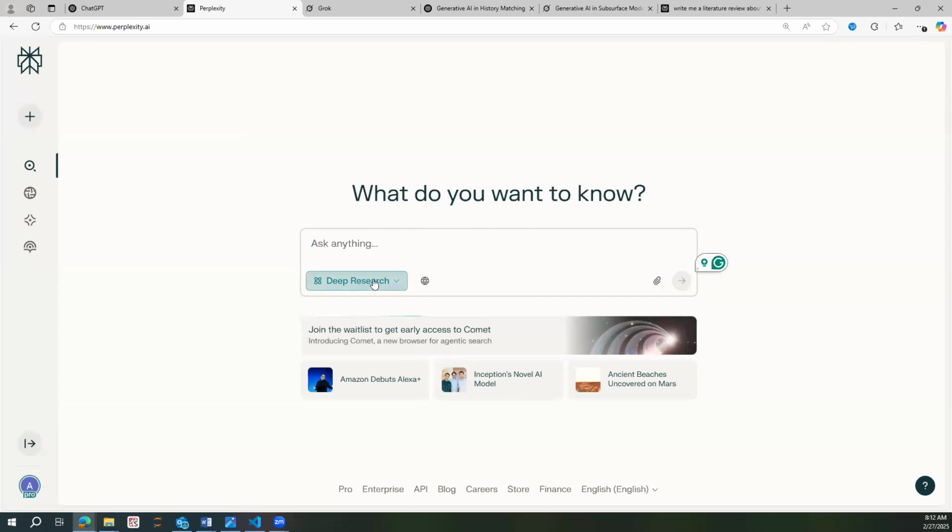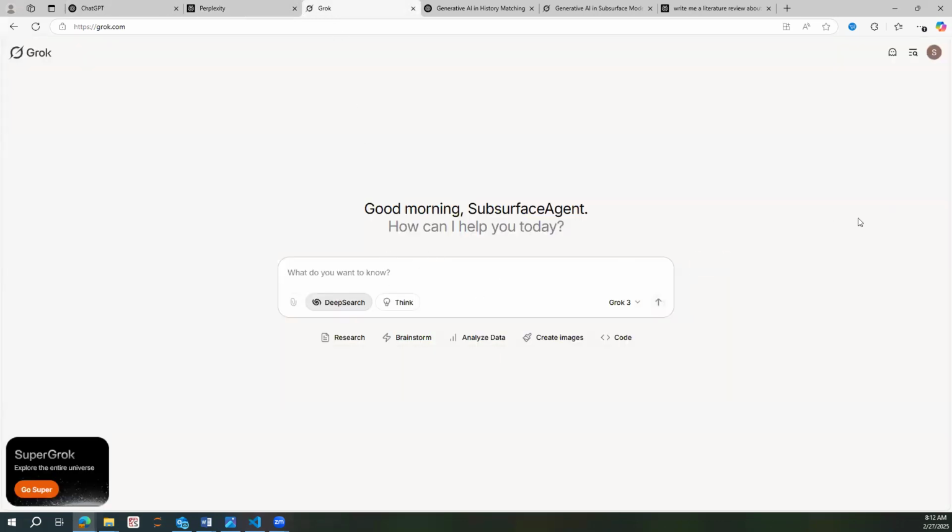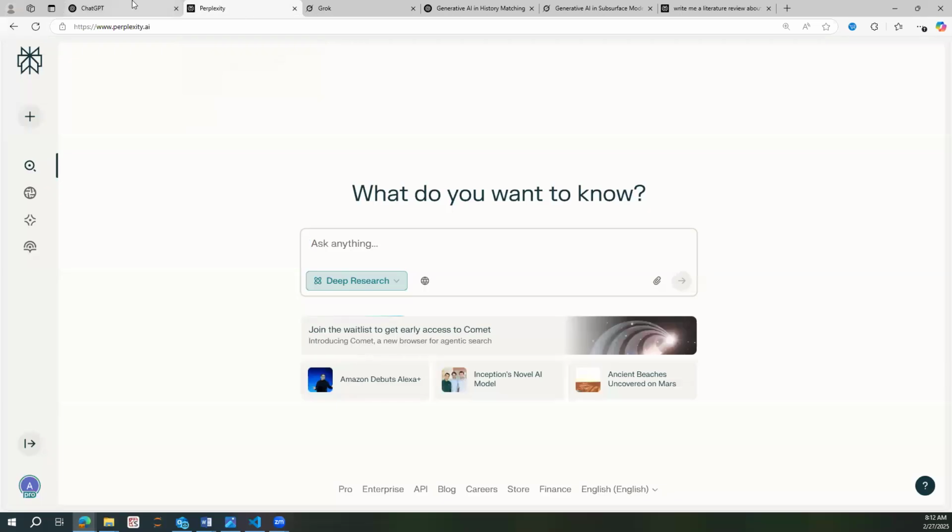With the free version, you can do 10 deep research queries a day, so this can be done for free. However, if you have an account, you can do 500 queries a day, which is really a lot compared to what ChatGPT offers. And then we have Grok. In Grok, we are using the free version, and we are trying to see how good the performance is. So we will see how good these are.